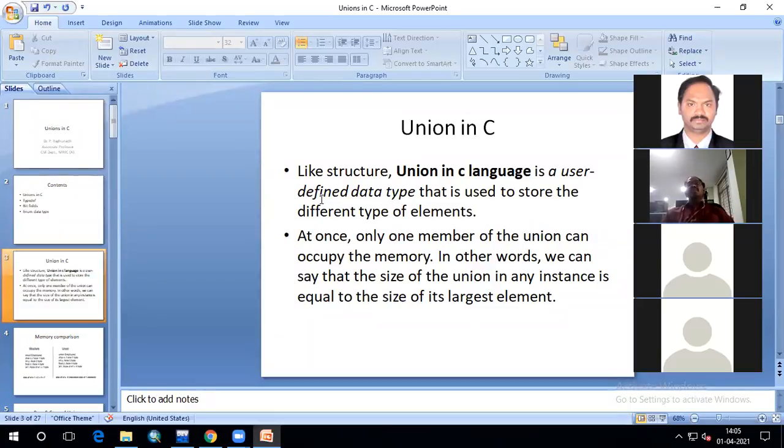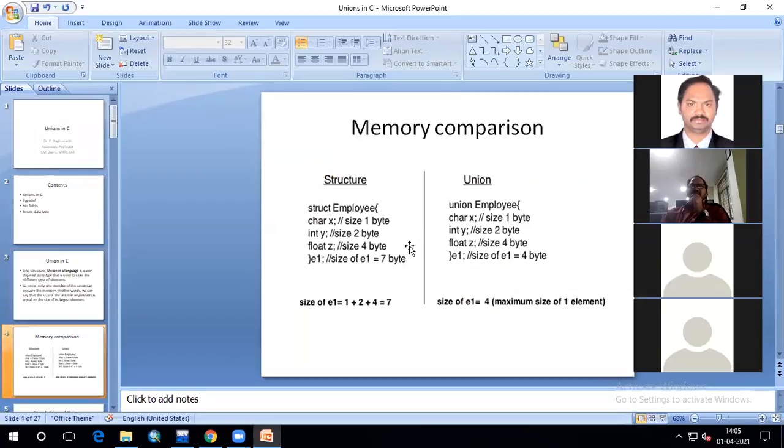Union is a user defined data type, which is also the same as your structures. You can pack a set of heterogeneous data types into one entity called union. You can pack a number of different variables, heterogeneous data types, into one entity called union, like as you have done in structures. But the main difference is,